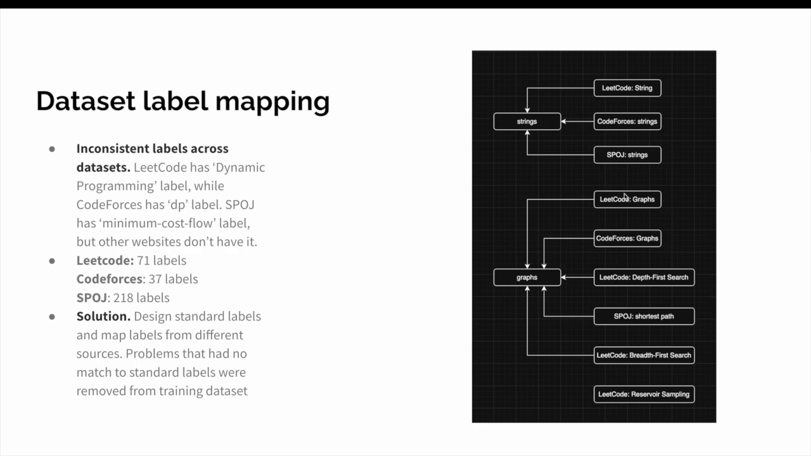Another problem for our dataset was that problem labeling across all of the resources is inconsistent. They have different naming, and they also have different structure. LeetCode has 71 labels, Codeforces 37, SPOJ has more than 200. So our solution was to prepare a list of standard labels and map all of the labels from these websites to these standard labels. Some of the labels didn't match any of our standard labels, so we decided to discard problems that have no standard labels.